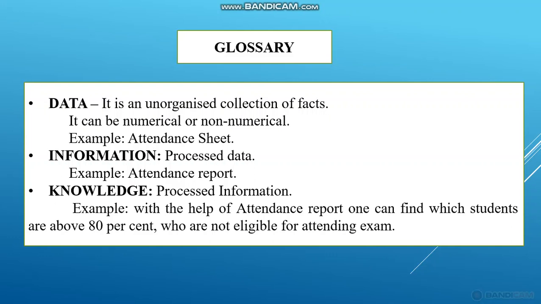Here we will see some glossary. What is data? Data means an unorganized collection of facts. The data can be numerical or non-numerical, for example, an attendance sheet. Information means processed data. Output is the information, for example, the attendance report.